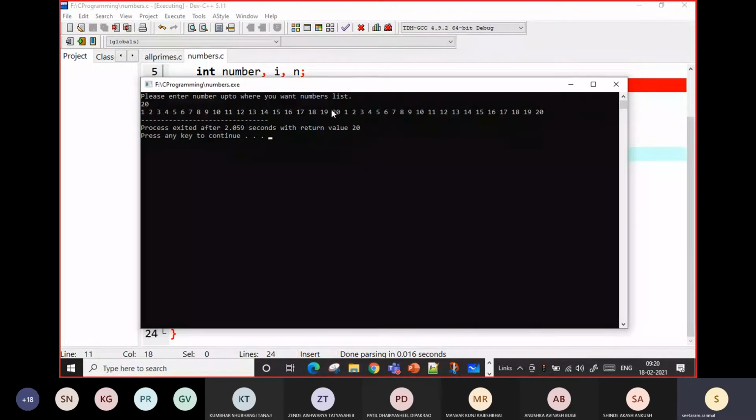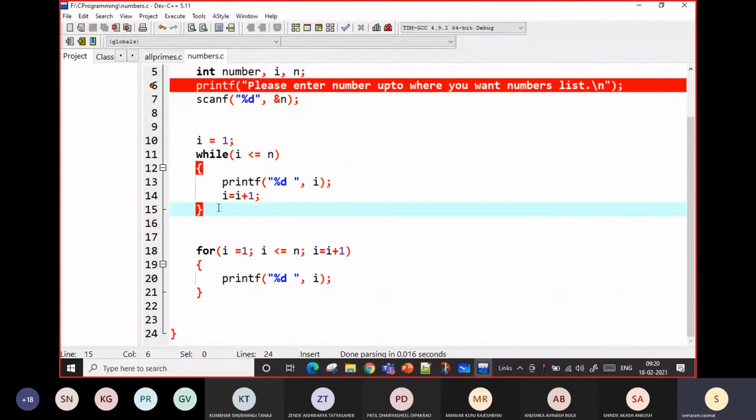Yes, it has printed 2 times for this also, this also. So you can notice this while loop is convertible into the for loop, and for loop can be converted into the while loop. Only thing is, if we know the value of I is increment or decrement depends upon some specific numbers, then it will be easier to put the value of I.